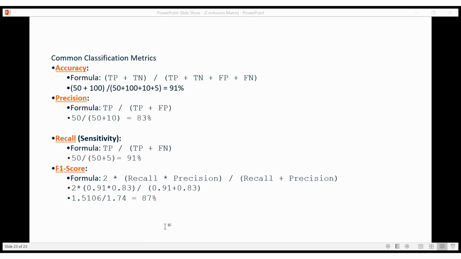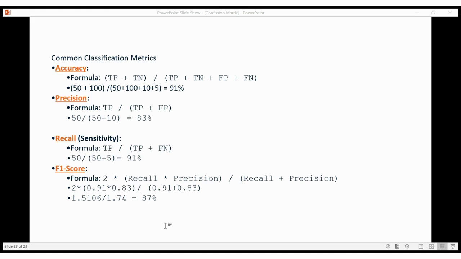So the given classification matrix shows how well the model performs. Here in this slide, the accuracy of 91 percent means that the model predicts correctly most of the time. The precision of 83 percent indicates that when the model predicts positive cases, it is correct 83 percent of the time. The recall of 91 percent shows that the model successfully identified 91 percent of all actual positive cases.